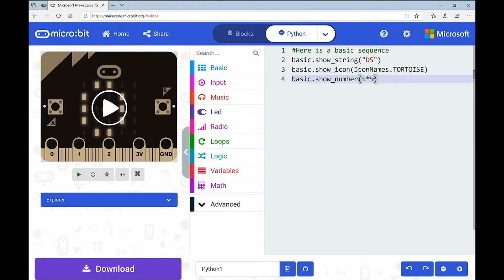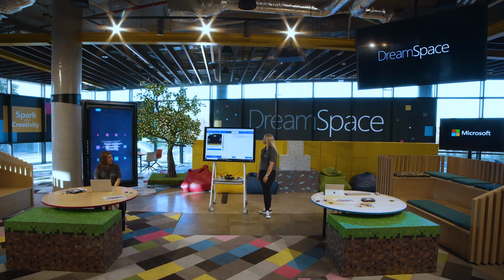So 5 times 5, or 5 multiplied by 5, is the asterisk. Let's just test it, and obviously we're looking for 25, if I remember my times tables properly from primary school. And there you go, 25. Indeed. Okay, we try division next maybe?